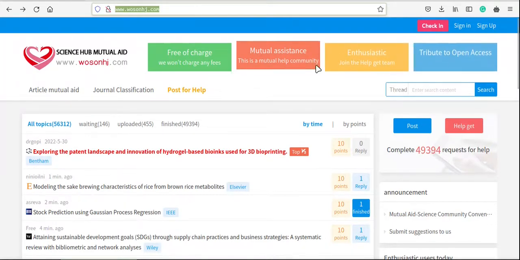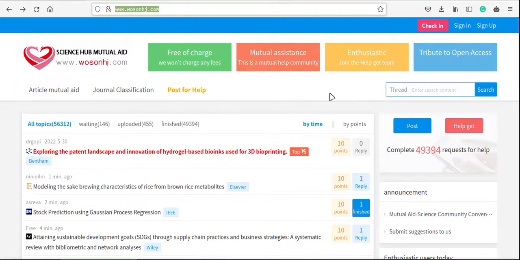So essentially this is a portal which works with the same motive as Sci-Hub, except that as users, people can log in here and provide publications that are accessible to them. So if there are 10 users in the portal, and I am a new user, I can simply request a manuscript, and any of the 10 users who has actual access to that manuscript can simply upload it to this portal for me, and I can gain access to it, right?